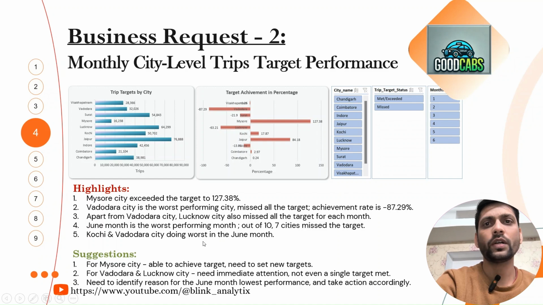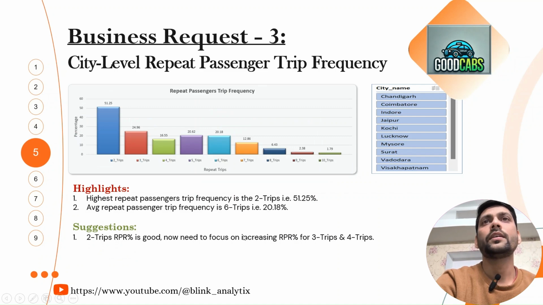Okay, so from here what are the highlights we have? For Mysore city, able to achieve target, need to set new targets, and also here we see other suggestions. So let's move to the next business request, third business request, city level repeat passenger trips frequency.